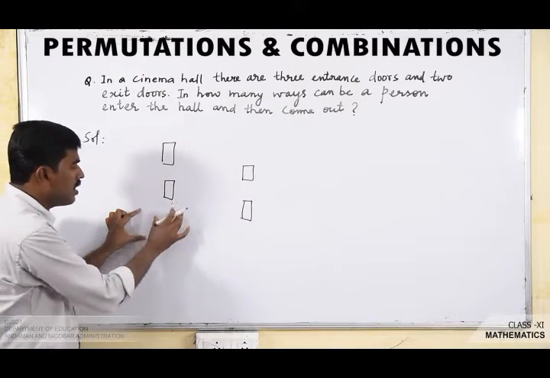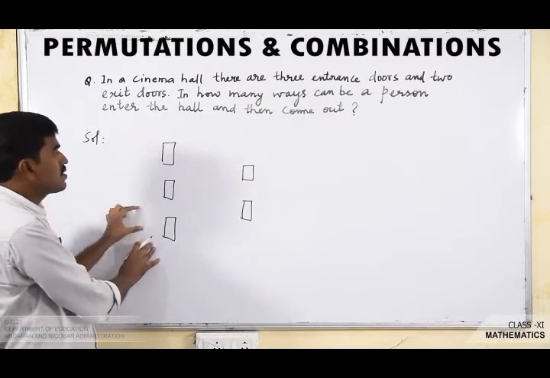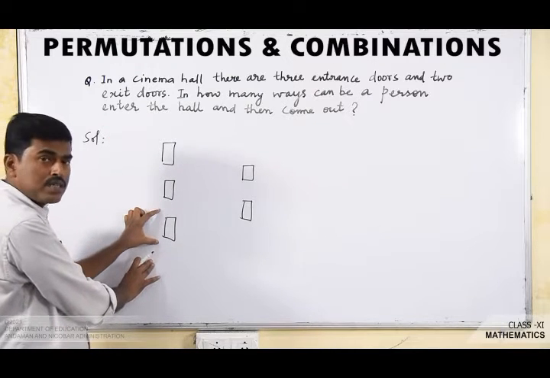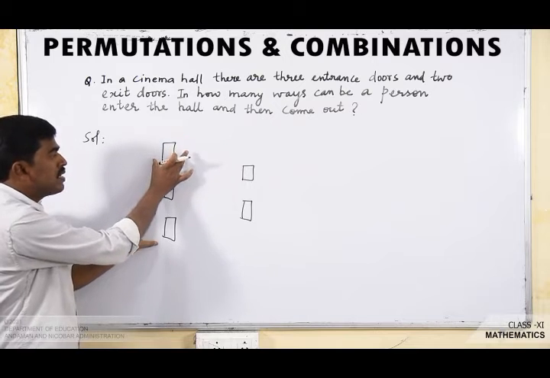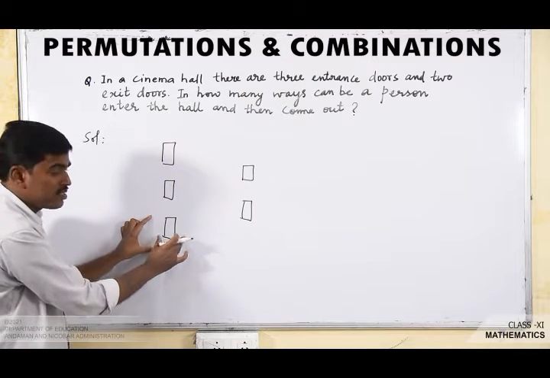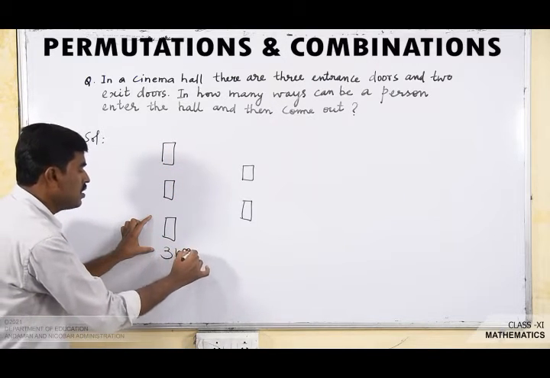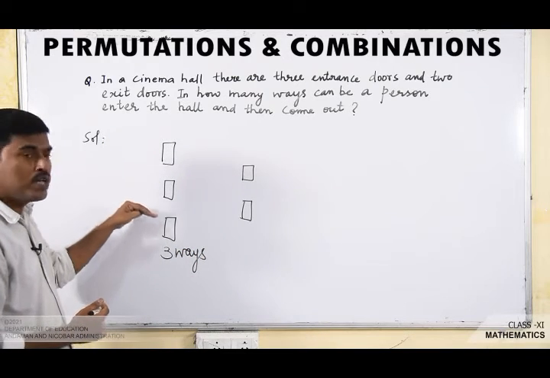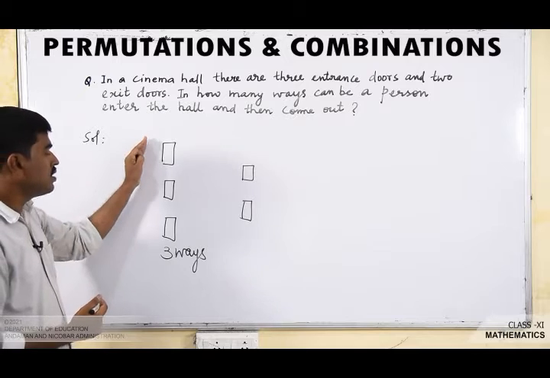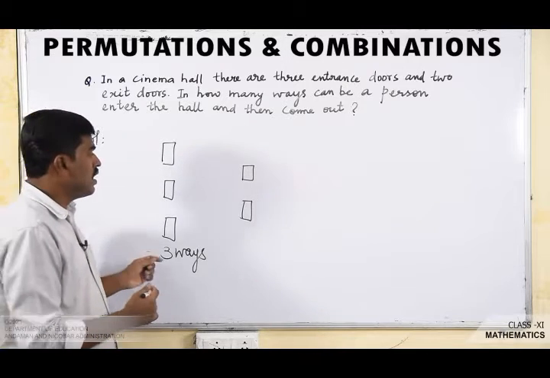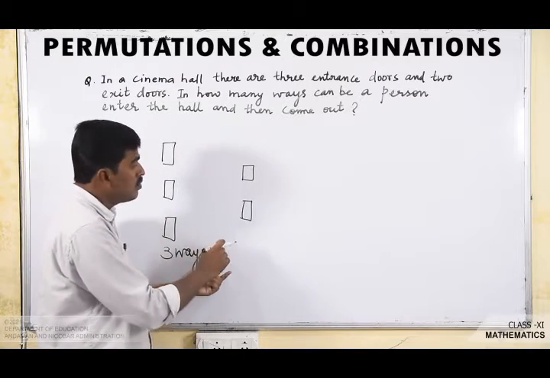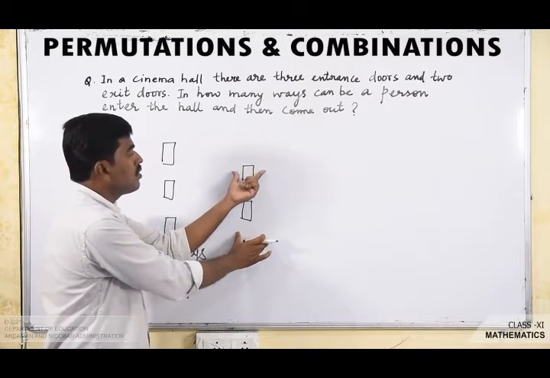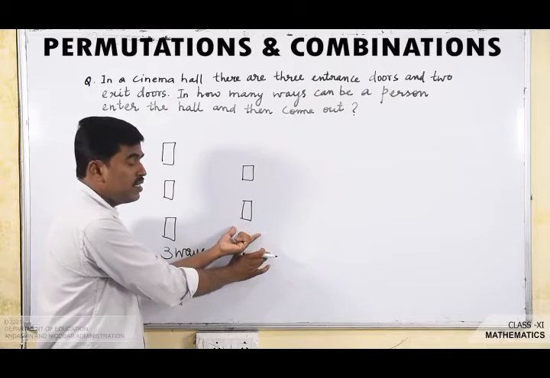As there are 3 entrance doors, the person can enter by the first door or by the second door or by the third door. So the person can enter in how many ways? In 3 different ways. By using these 3 different doors, the person can enter in 3 different ways. Similarly, the person has to come out now. So the person can come out in how many ways?